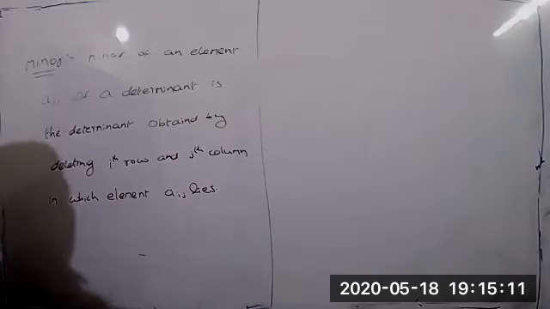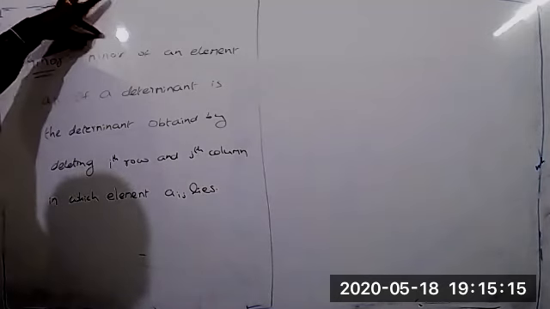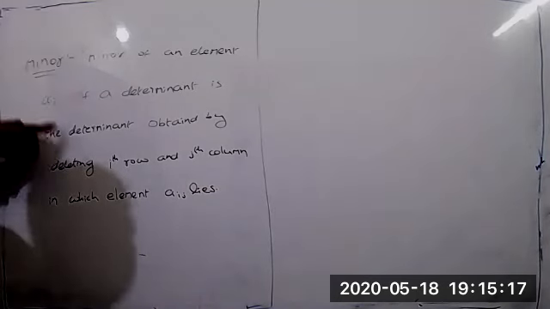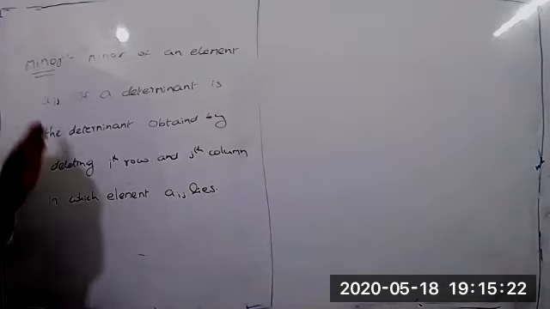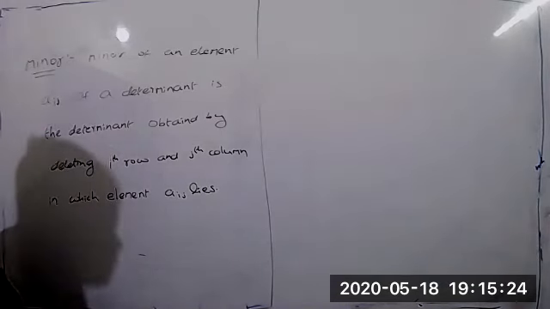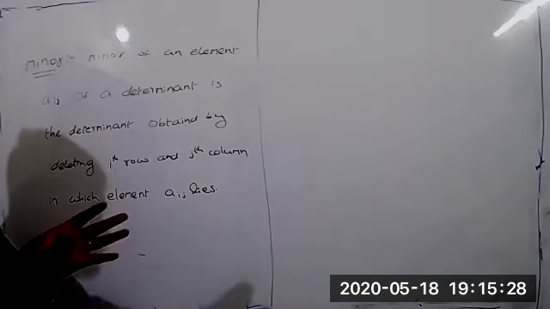This is the actual definition of the minor. The minor of an element Aij of a determinant: determinant means the value.